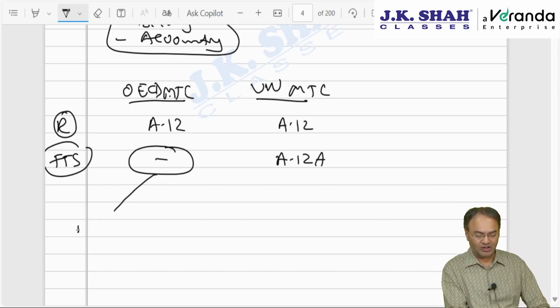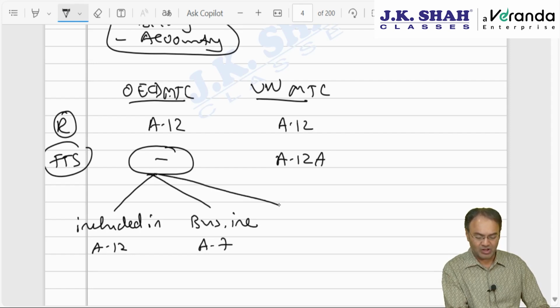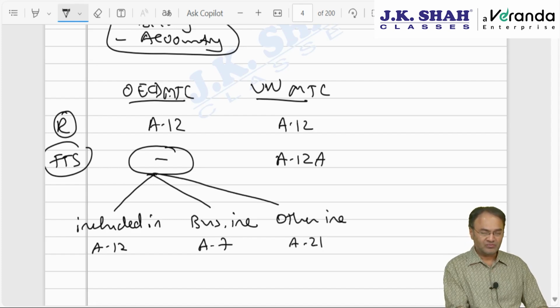First option, FTS can be covered in Article 12 itself. Second option, they can treat it as business income and cover it in Article 7, which we just finished. Or alternatively, they can cover it as other income, Article 21, which we have yet to discuss. Three options.